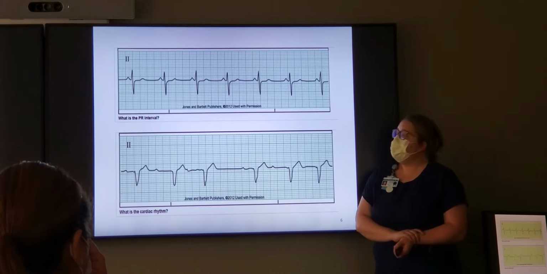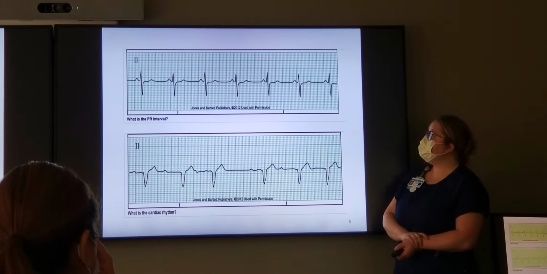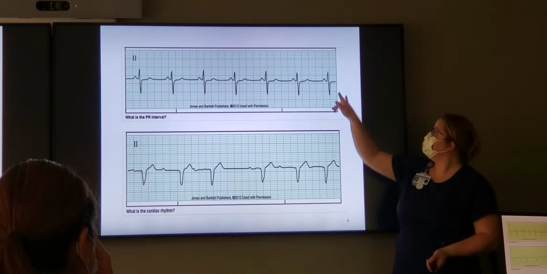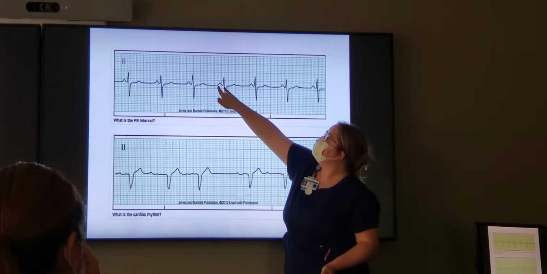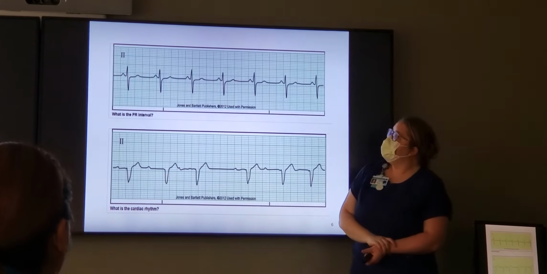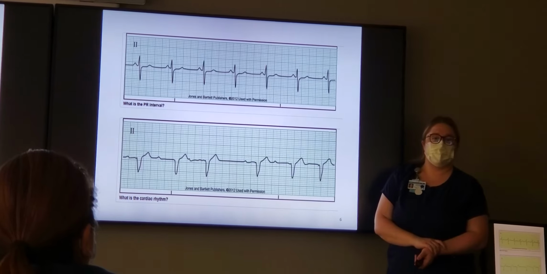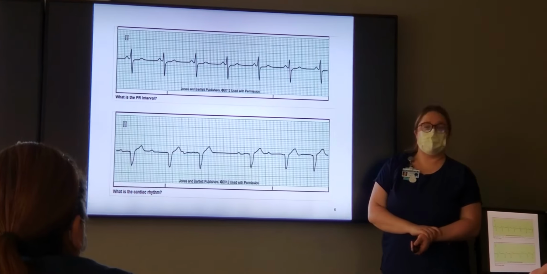Top one, are we regular or irregular? Regular. Do we have P waves? Yes. Do we have any problems with our PR interval? No. It remains the same, right? Is it less than 5 boxes? Yes. It remains the same. What's our rate? 70.